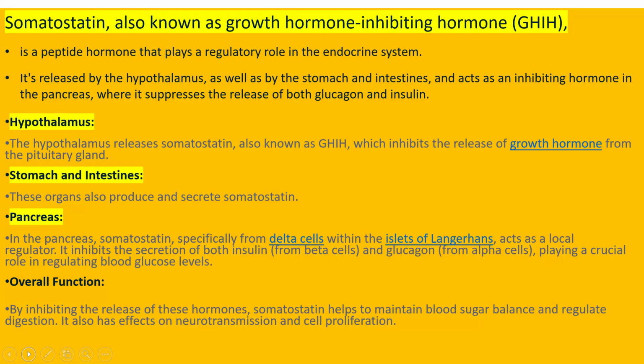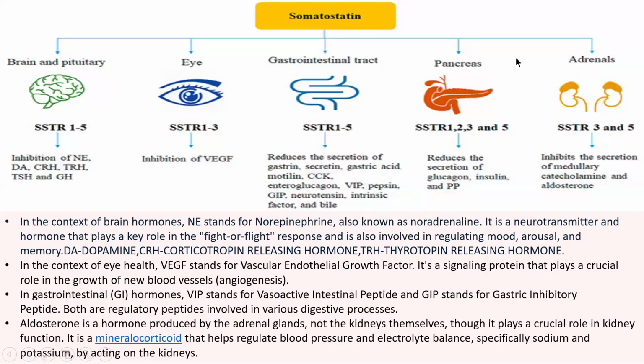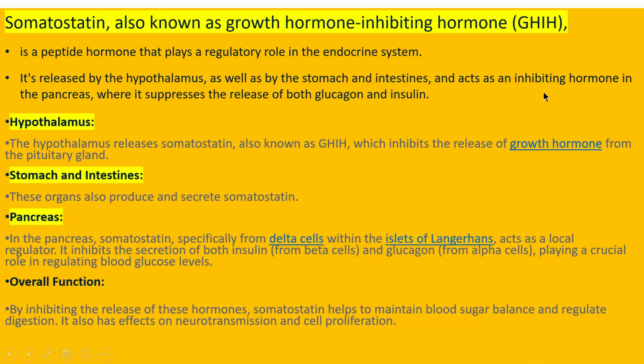The hypothalamus releases somatostatin, which is known as a growth inhibiting hormone. It means it inhibits the release of growth hormone from your pituitary gland. This somatostatin is also produced and secreted in your gastrointestinal tract, in the stomach and intestine.